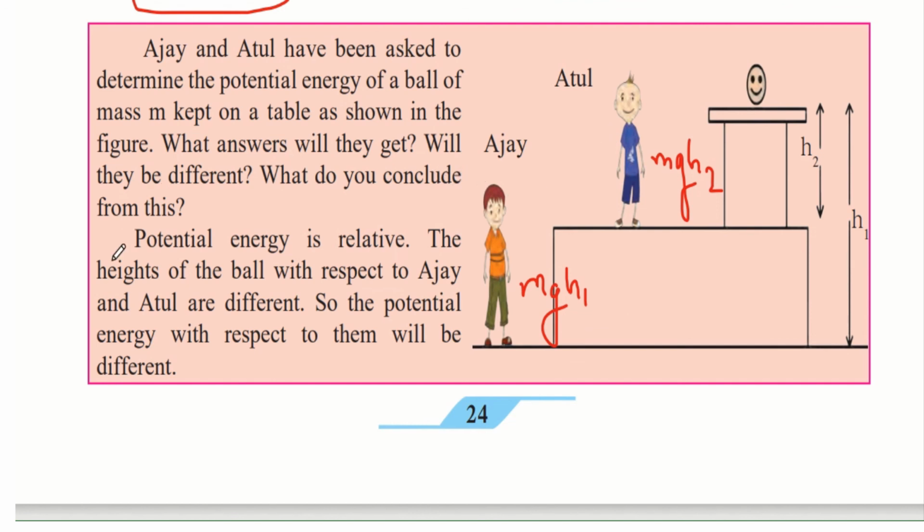We will conclude from this that potential energy is a relative thing. That is, it differs from the perspective that the person is viewing. The height of the ball with respect to Ajay and Atul are different. Therefore, the potential energy with respect to them will be different. So, even though the ball is the same, because Ajay and Atul are both seeing it from a different place, they both have different heights. Therefore, they will get different potential energies.